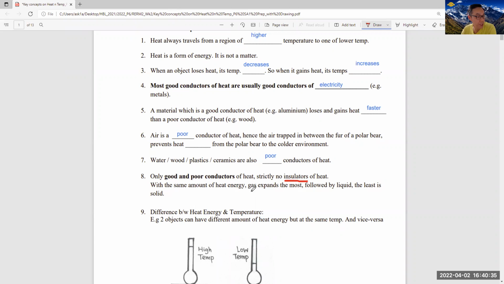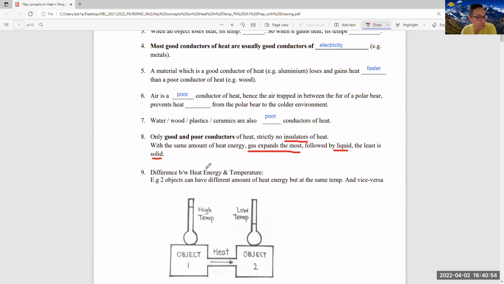With the same amount of heat energy, gas expands the most, followed by liquid, and the least is solid. That means if you supply the same amount of heat energy to these 3 materials, of course, they must be of the same mass, in order to have a fair experiment, gas will expand the most.